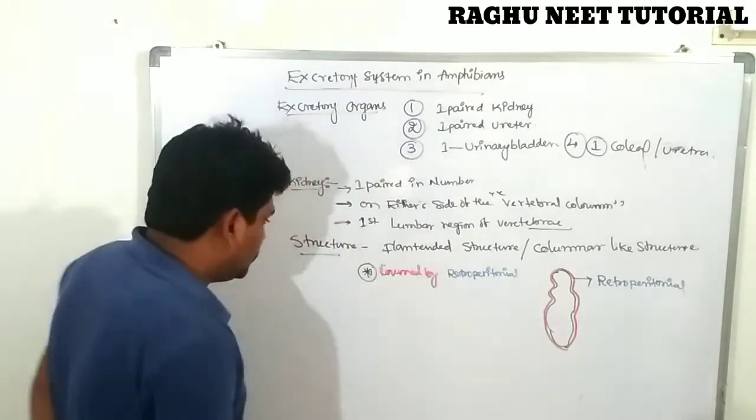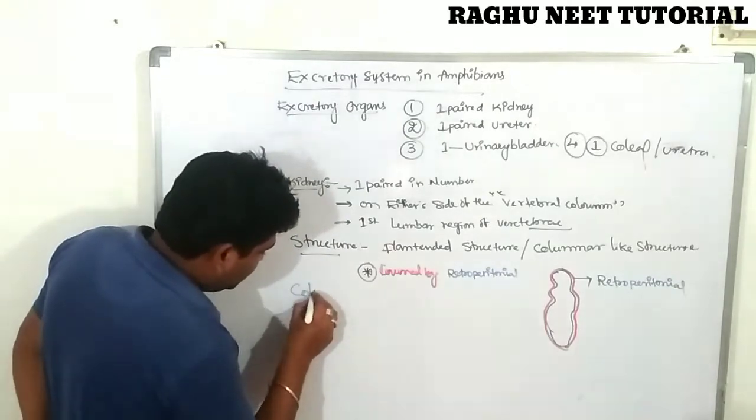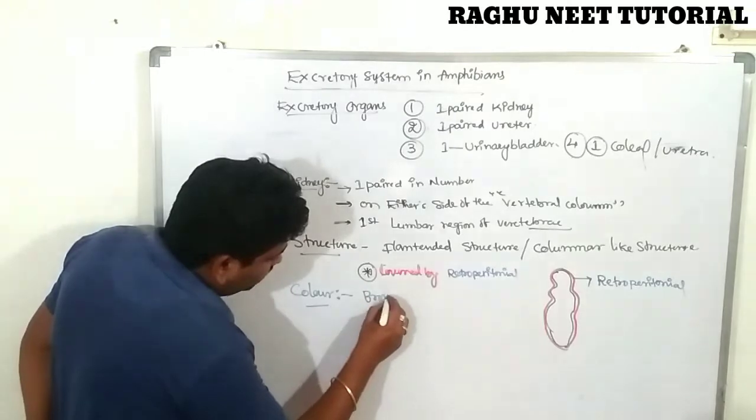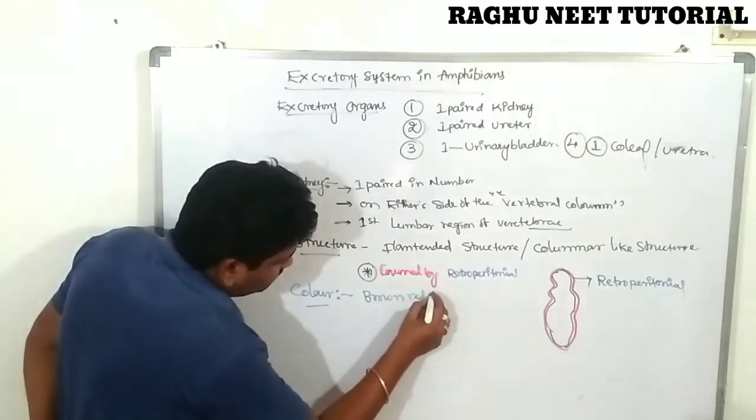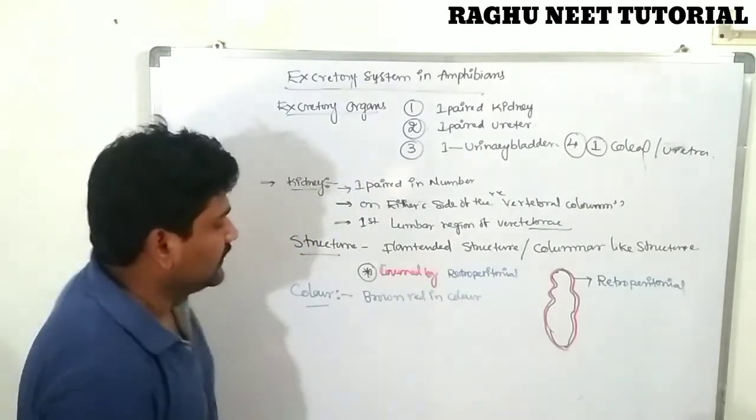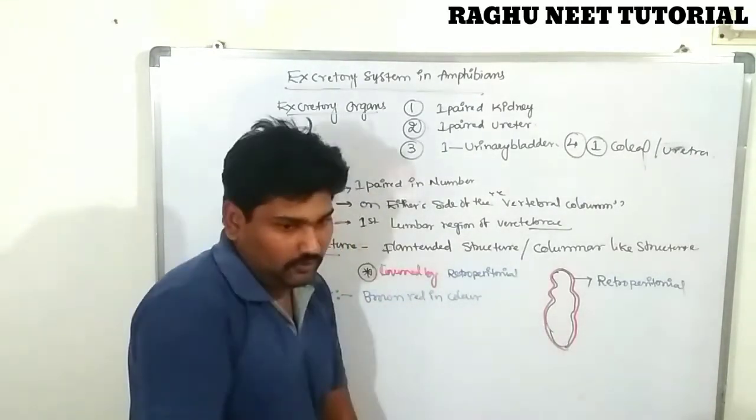Clear? Next, what is the color? The color of the kidney is brown red. So this is the morphological, the outer structure of the kidney.